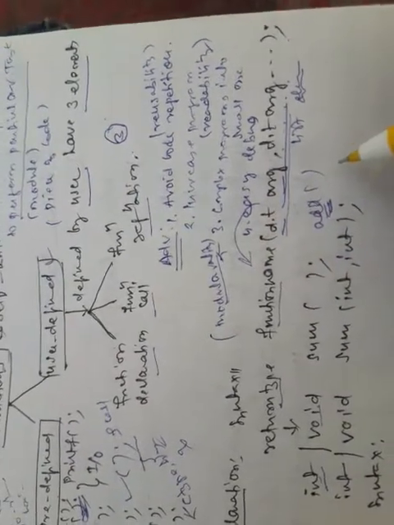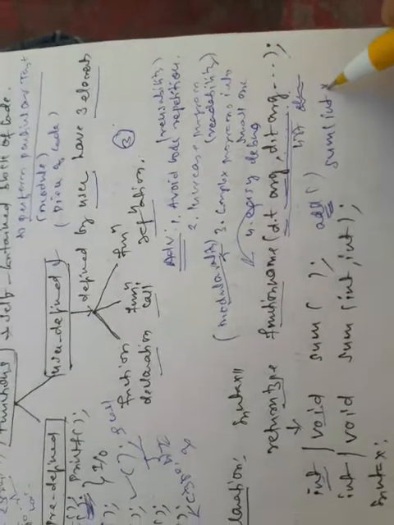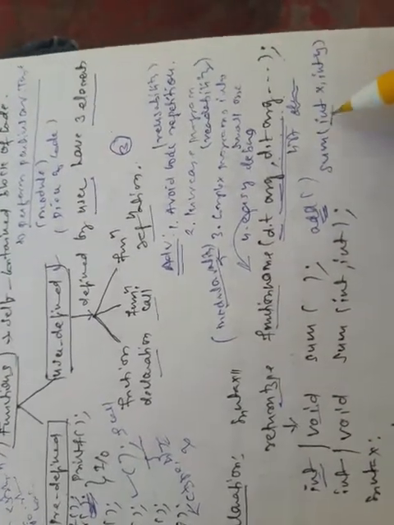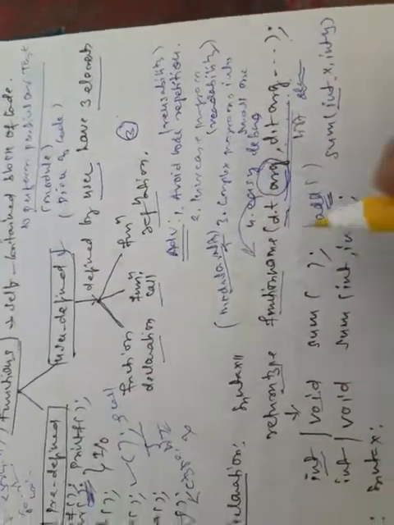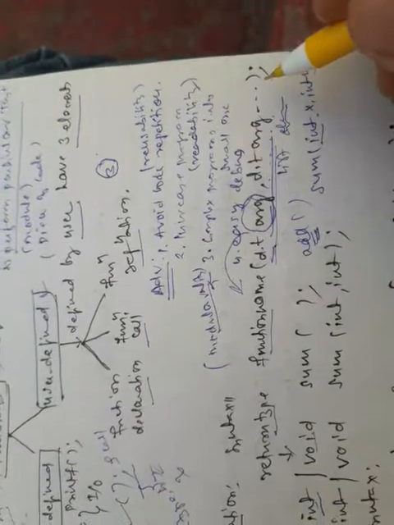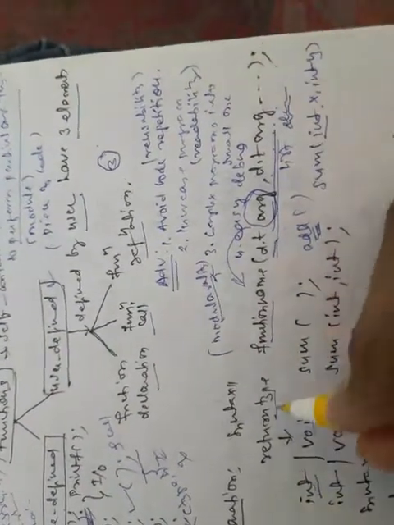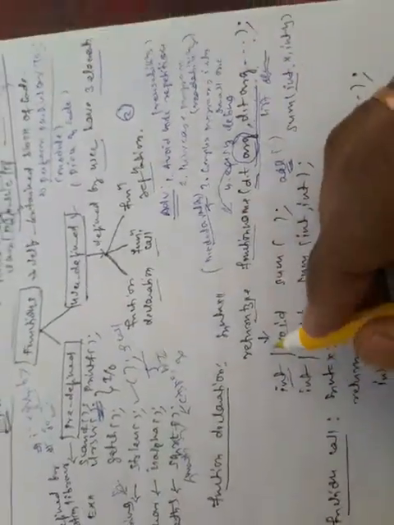For example, to add two numbers, I can write sum of integer x comma integer y. Here integer represents the data type and x represents the argument. Writing a semicolon at the end of the function means it is treated as a function declaration.